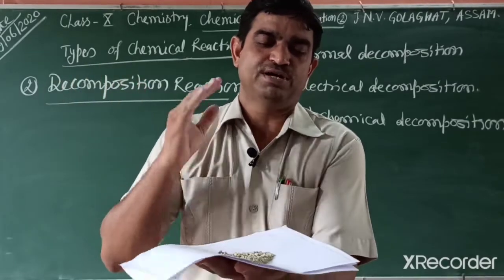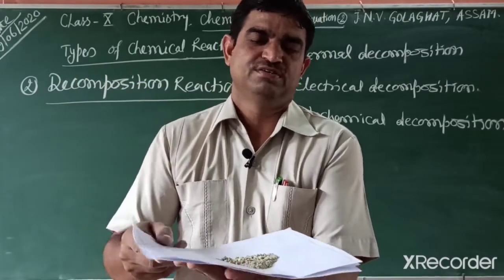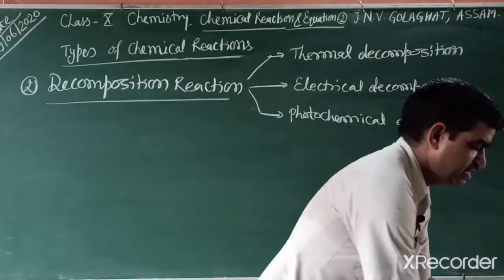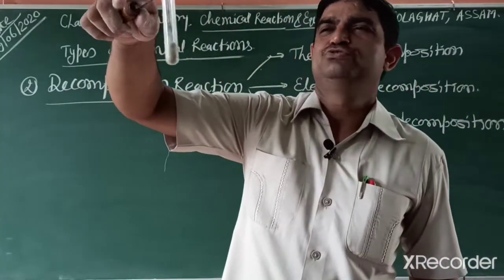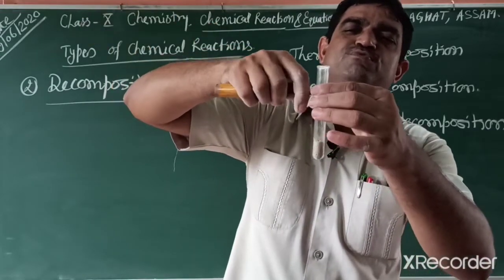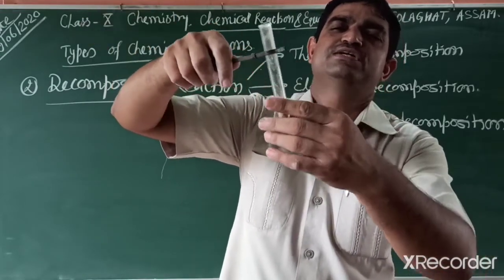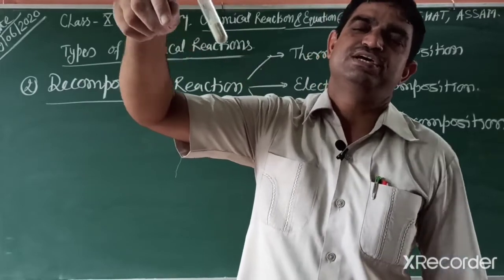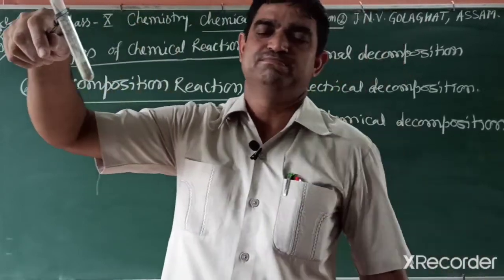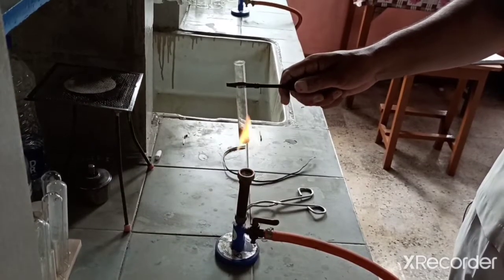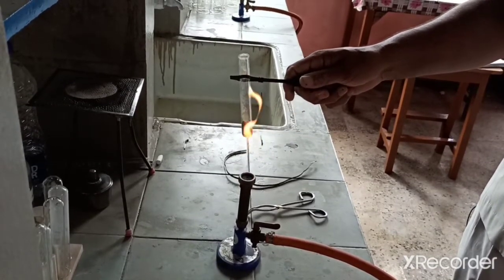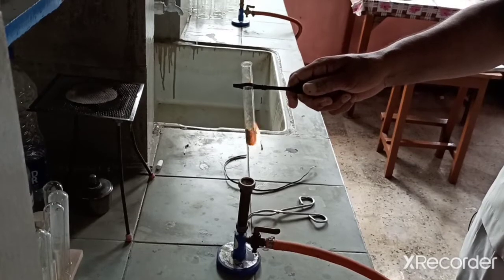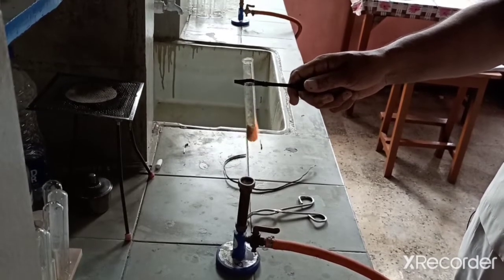We want to thermally decompose this substance. Then you can observe: I take some salt in a test tube, hold it tightly with a test tube holder, and heat it on a burner flame. When we heat it in the flame, you can observe some gas is released.